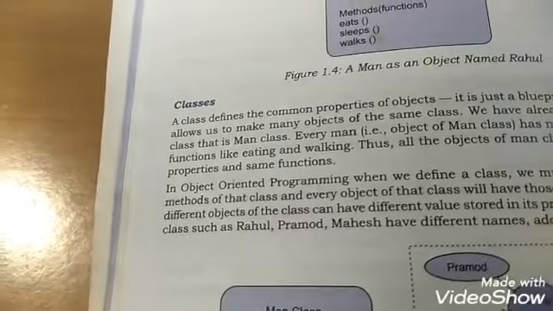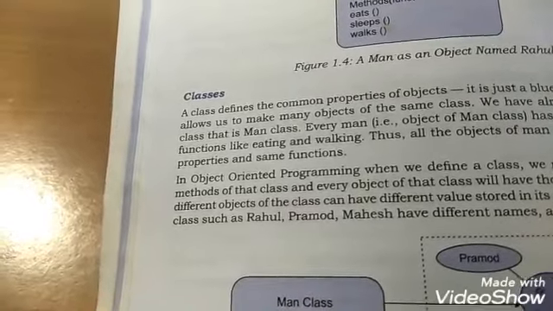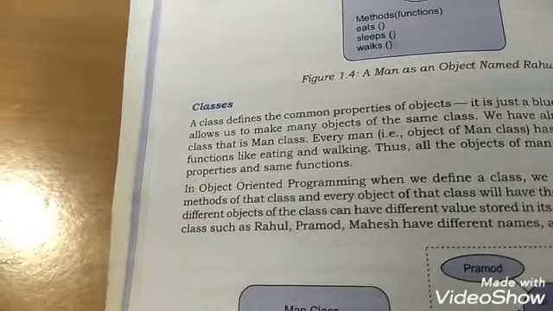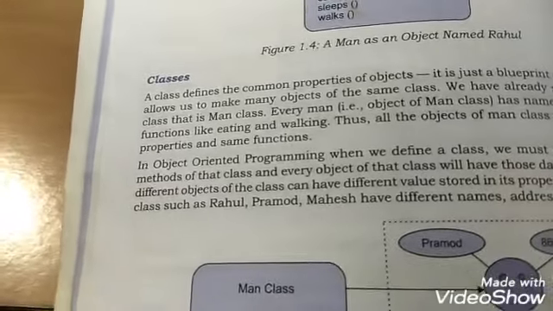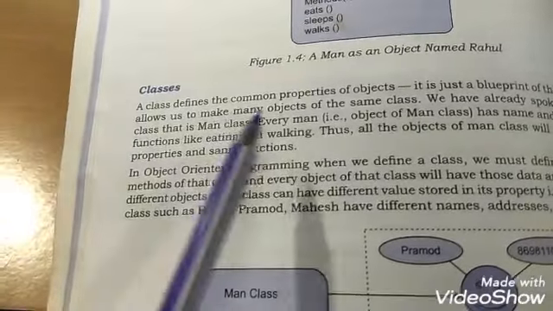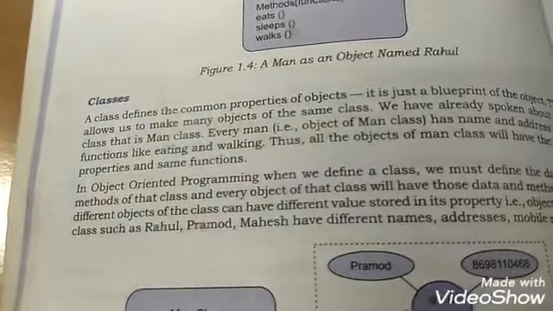For example, your chair, your study table, your bed, they belong to the furniture class. Exactly like that, a class defines the common properties of objects.